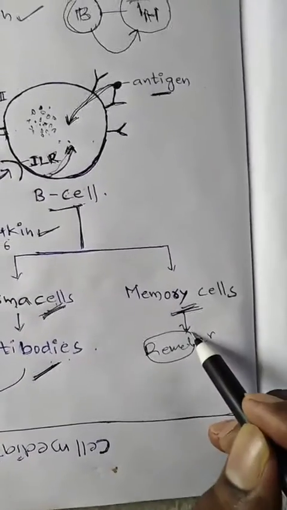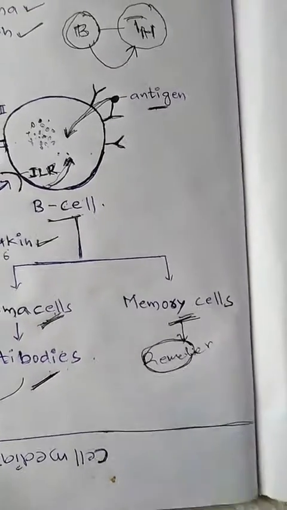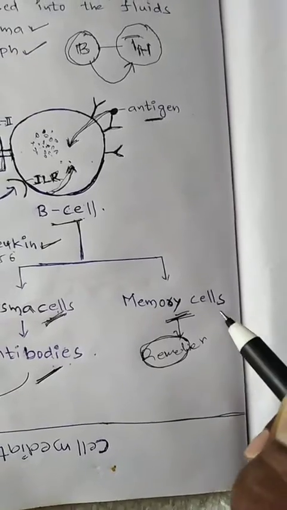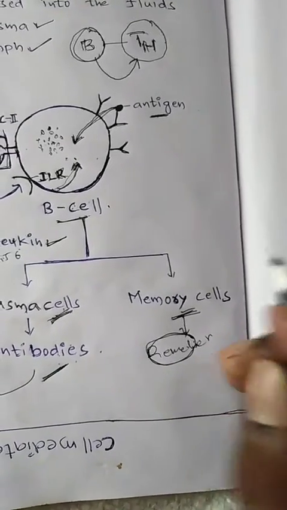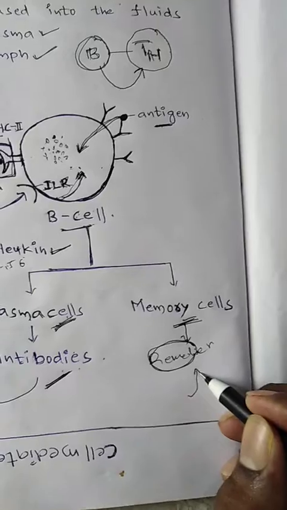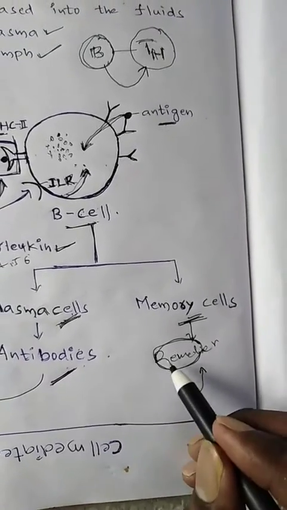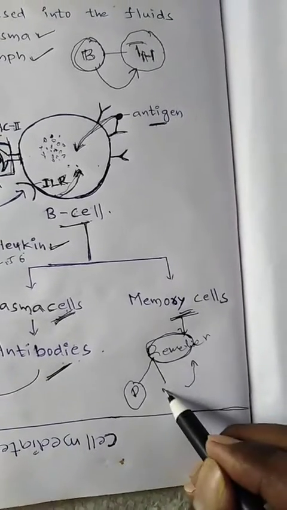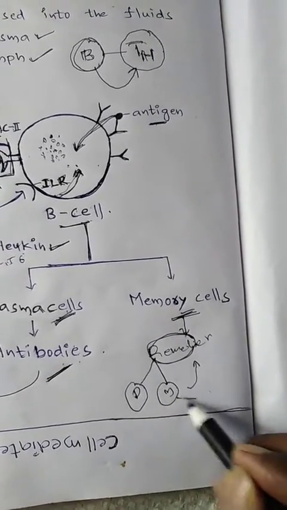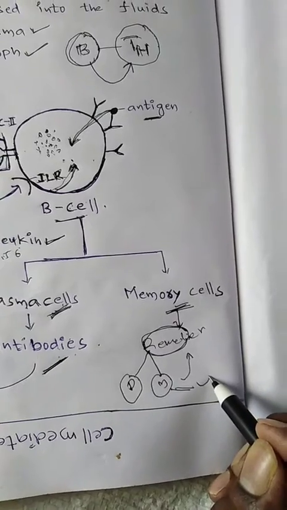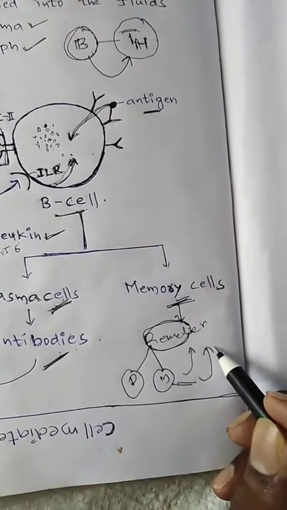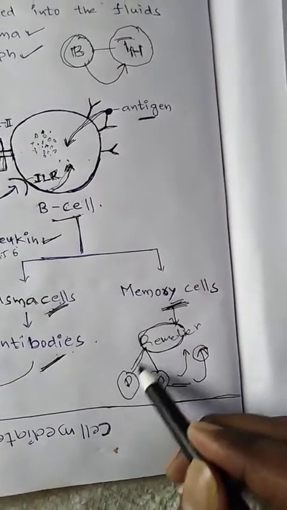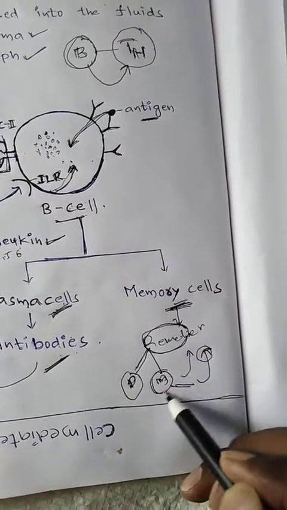When the same antigen enters our body a second time, the memory cells divide into plasma cells and memory cells.